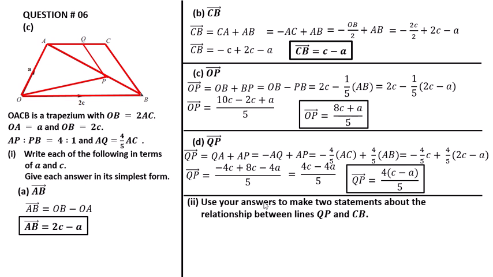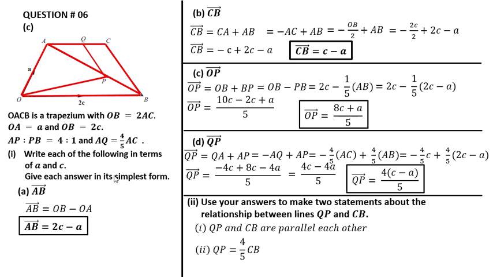Question number 3. Use your answer to make two statements about the relationship between line QP and CB. First of all, QP and CB are parallel to each other. That is the first statement.